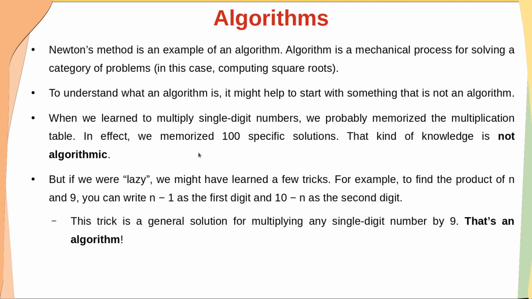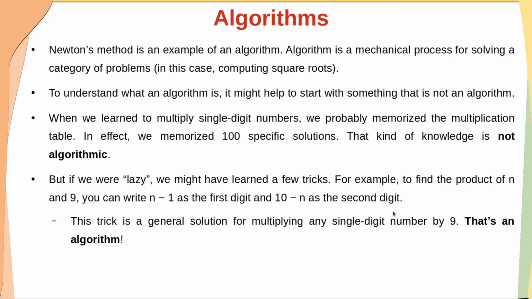For example, if I am going to write the 9 table, the first number is n equal to 1: 1 minus 1 is 0, and 10 minus 1 is 9. So 0, 9 is the first number. The second number: 2 minus 1 is 1, and 10 minus 2 is 8, so 1 and 8, 18. Something like this we have written. And this trick is a general solution for multiplying any single digit number by 9.